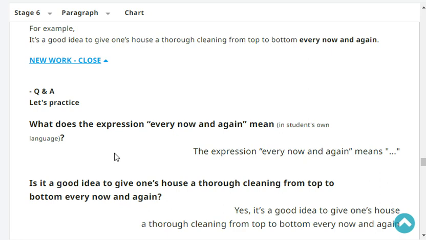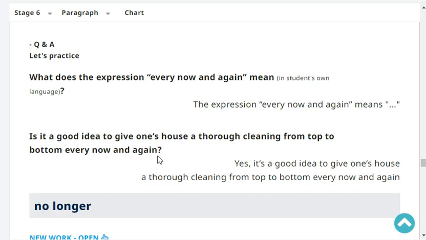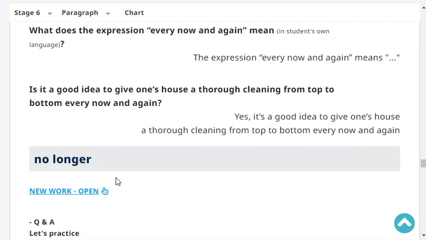What does the expression every now and again mean in Japanese? The expression every now and again means tokidoki in Japanese. Is it a good idea to give one's house a thorough cleaning from top to bottom every now and again? Yes, it's a good idea to give one's house a thorough cleaning from top to bottom every now and again. Very good.